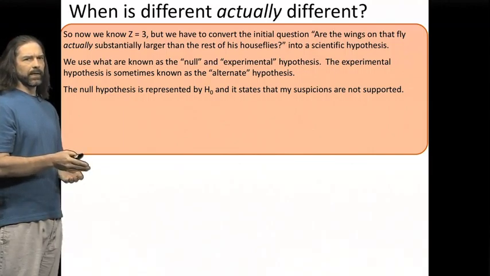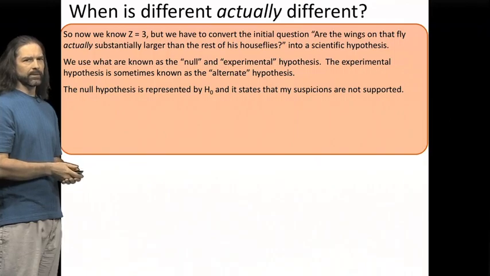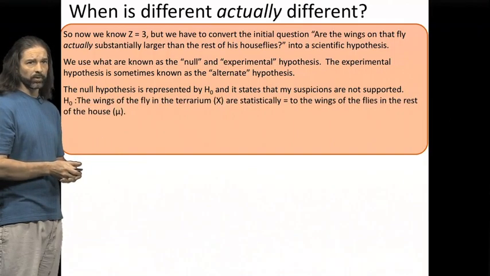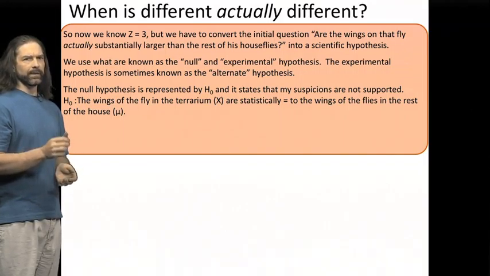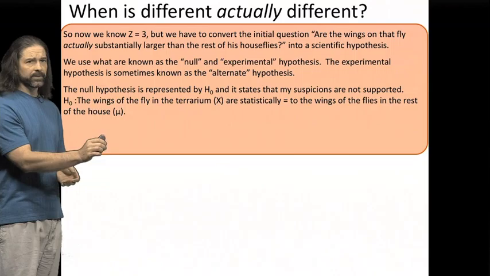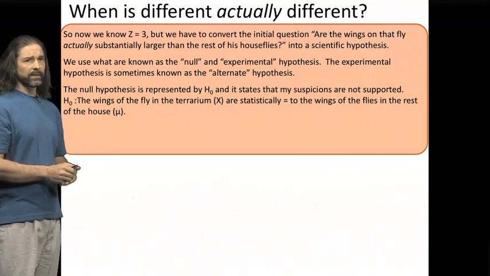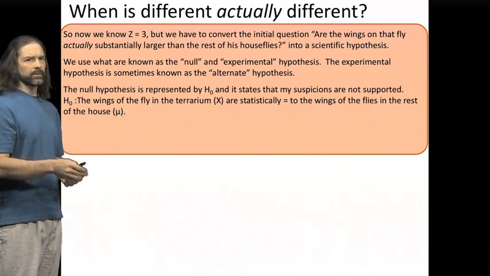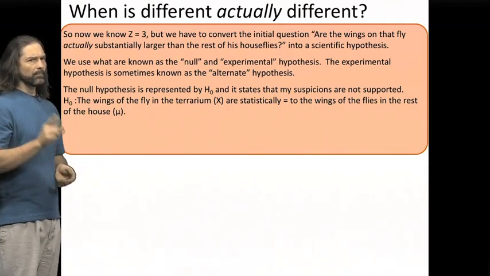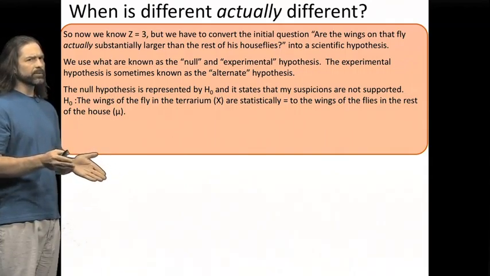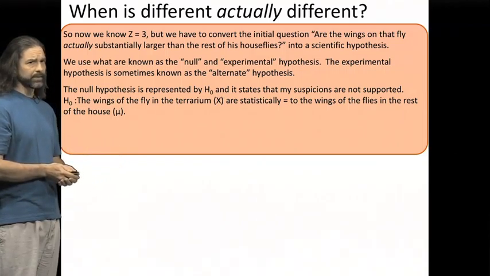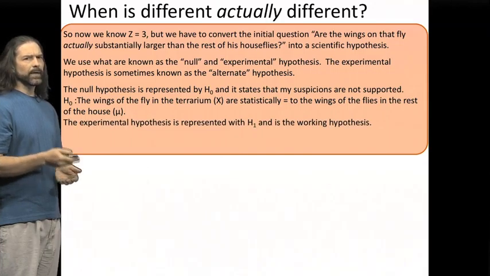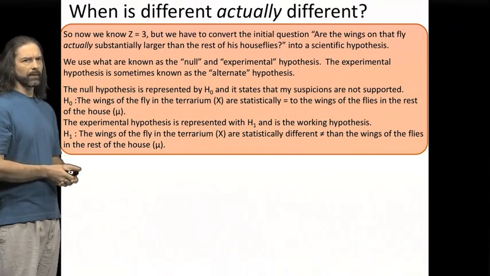The null is indicated by H sub 0 and states that my suspicions are not supported. So effectively what we are saying for the null hypothesis is the length of the wings on that fly in the terrarium is statistically equal to the length of the wings on the flies in the rest of the house. But my suspicions were that, well, maybe the terrarium is different. Maybe that causes or contributes or allows flies to grow much larger. So that's my experimental hypothesis, and this is H sub 1. It's also my working hypothesis.